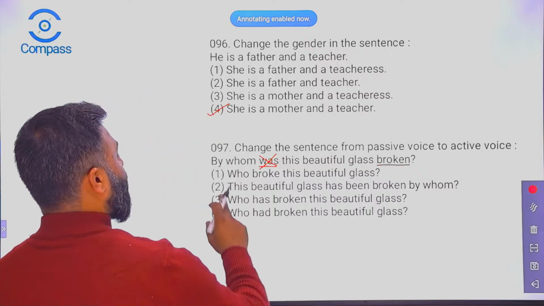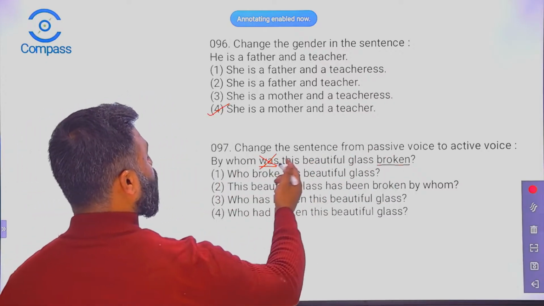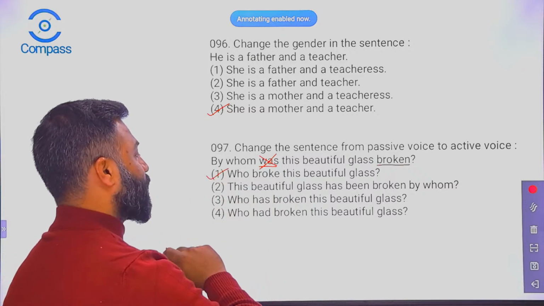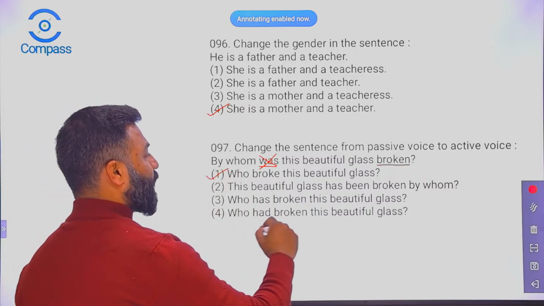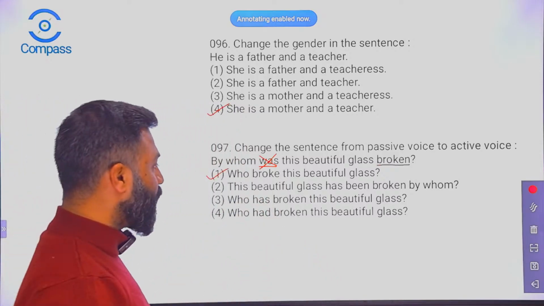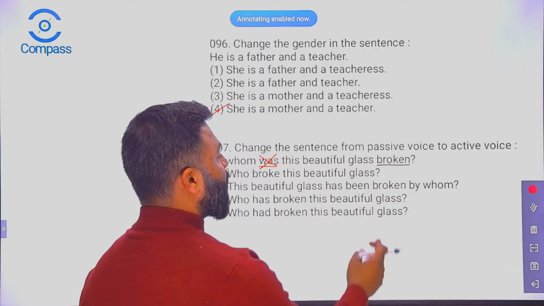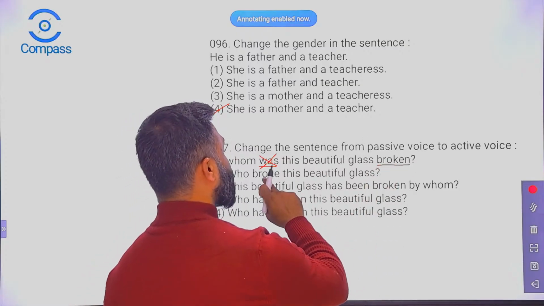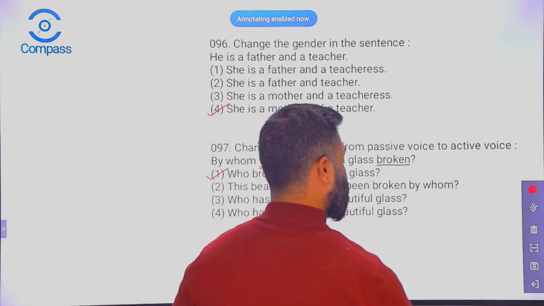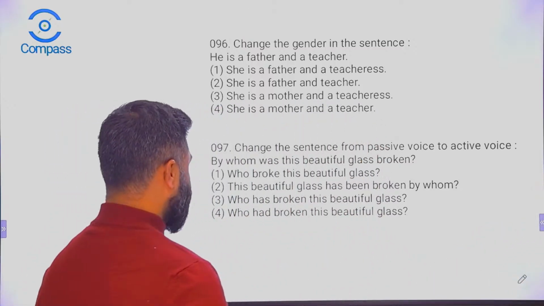So, by whom was this beautiful glass broken? Who broke this beautiful glass? This is the right answer. We have "who" and then "broke." "Was" is omitted, taken away, right? And the V3 goes back to V2 form, broke. Okay, let's proceed.